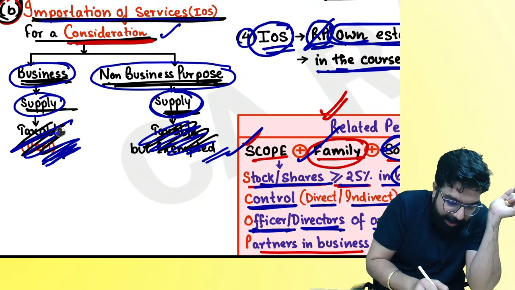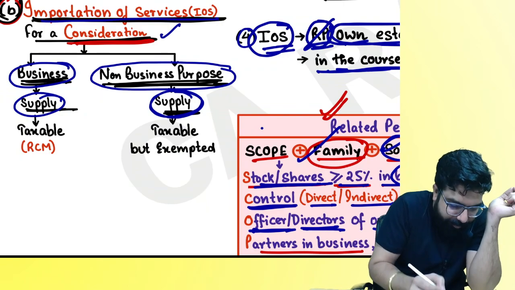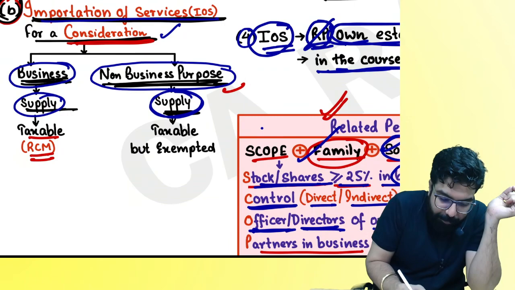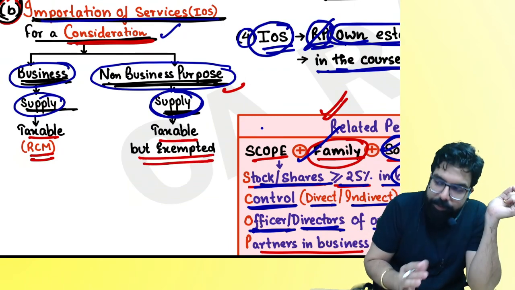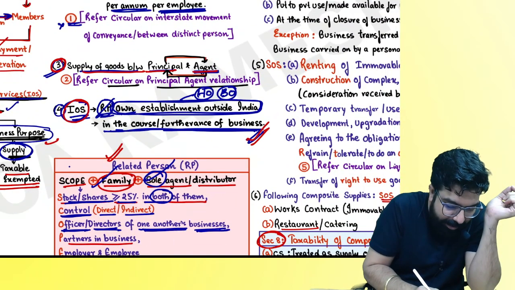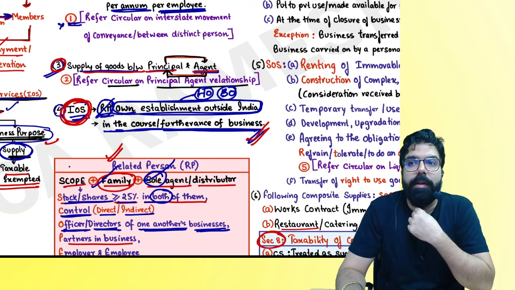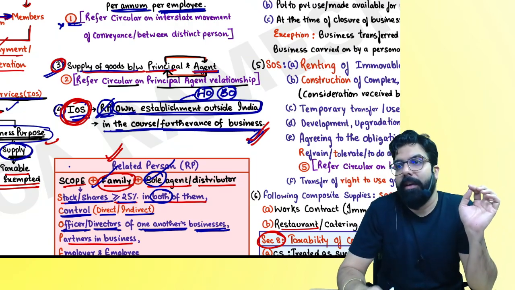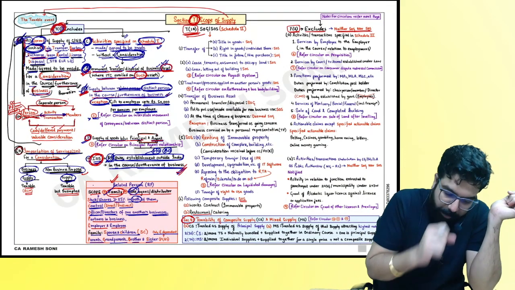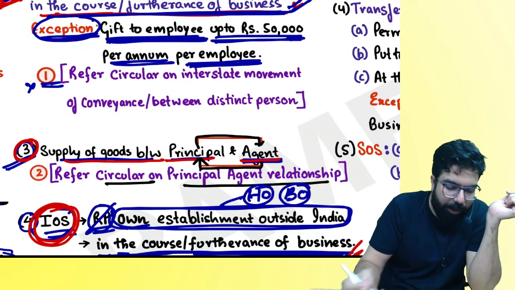See, if it is for business purpose, will the business entity pay GST under RCM? Yes, everyone. Taxable under non-business purpose, taxable, but will you have to pay any GST under RCM? No. Now you tell me one thing. In this scenario, what will happen? Importation of service from related person for business. Business entity will pay GST under RCM. Are we all 100% clear? Now, everyone, here we had a circular which I want to go ahead and discuss.